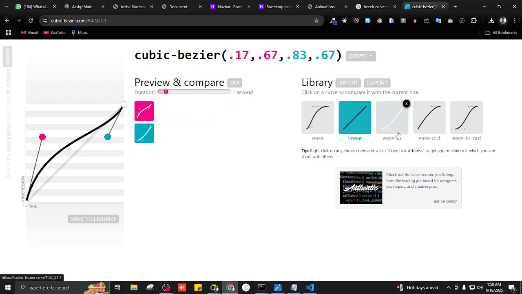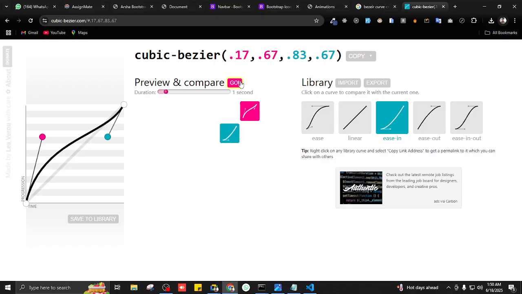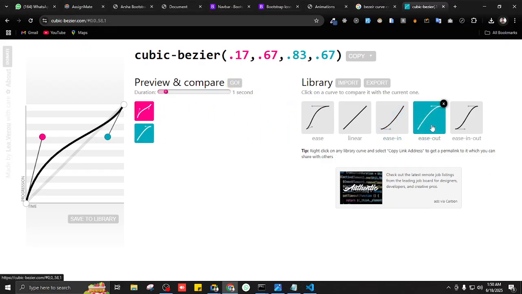Then we have ease in. What is ease in doing? It's starting slow but ending fast. What about ease out? What do you think ease out would do? It's going to start fast but end slow. And what do you think ease in out would do? If ease in starts slow and ends fast, and ease out starts fast and ends slow, what about ease in out?